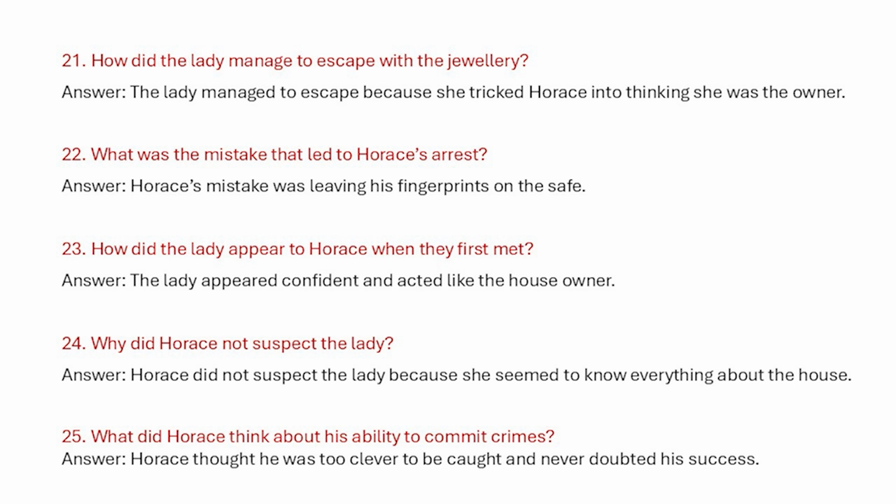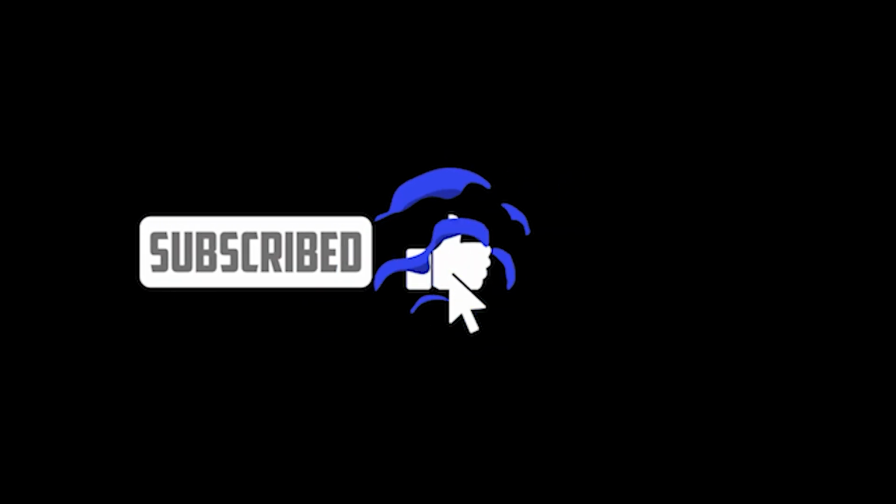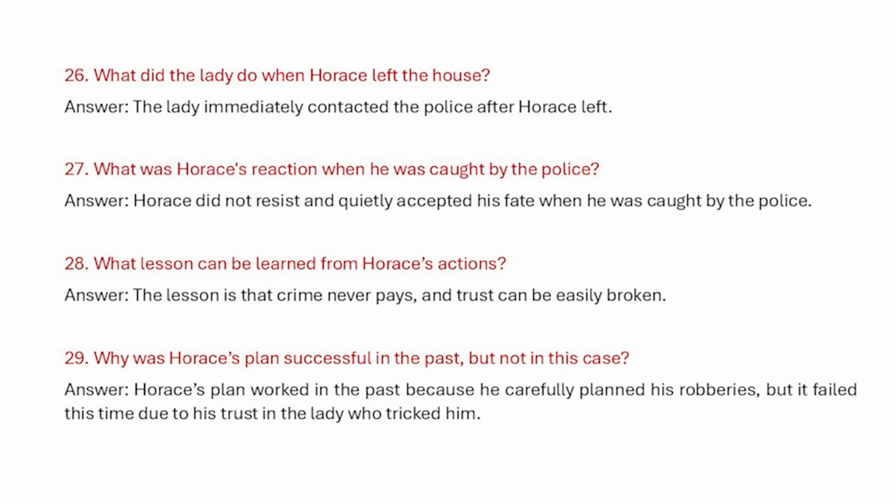25. What did Horace think about his ability to commit crimes? Answer. Horace thought he was too clever to be caught and never doubted his success. 26. What did the lady do when Horace left the house? Answer. The lady immediately contacted the police after Horace left.